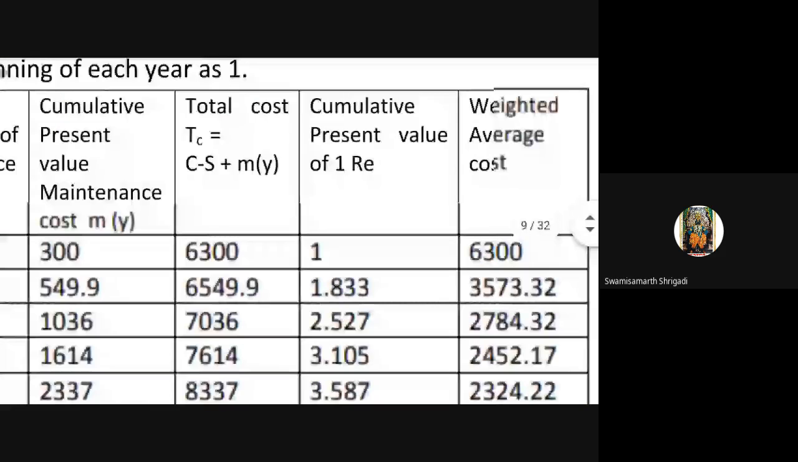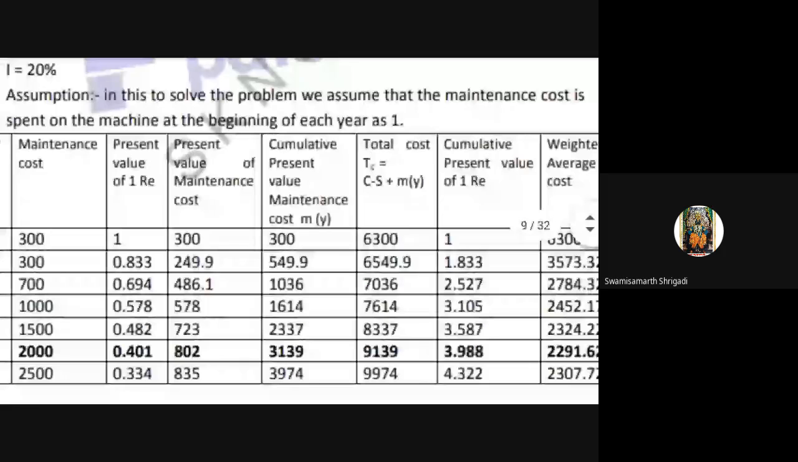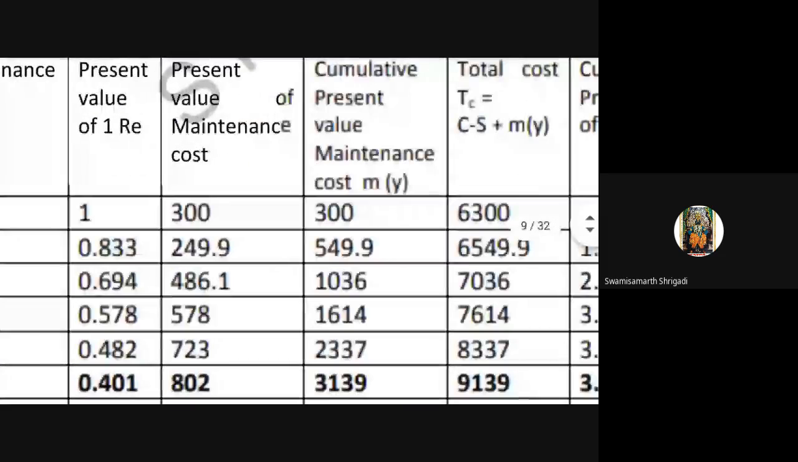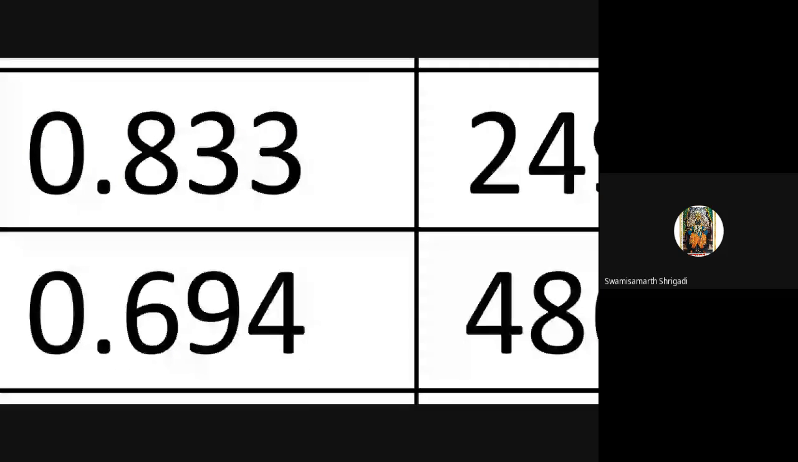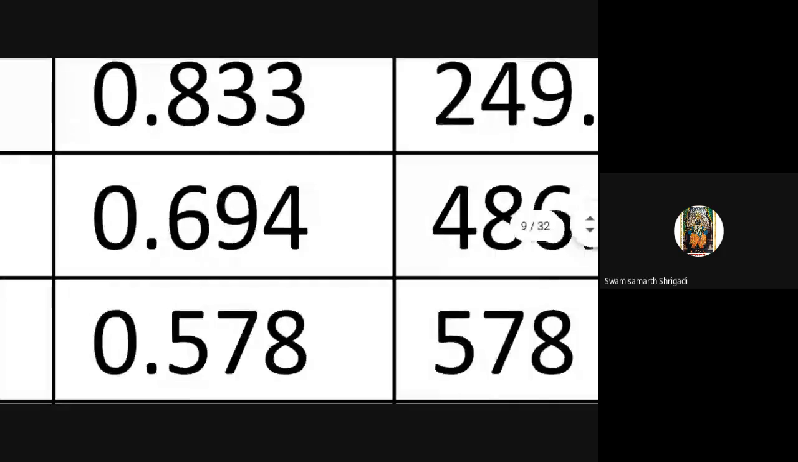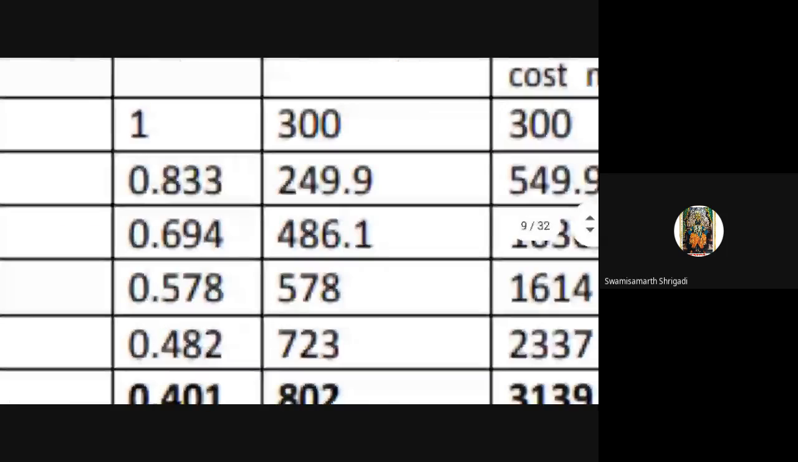So the cumulative present value of the column, the present value of rupees 1. Do the cumulation: 1 plus 0.833 equals whatever, plus 0.694 equals whatever, plus 0.578 plus whatever, equals the cumulative total present value.